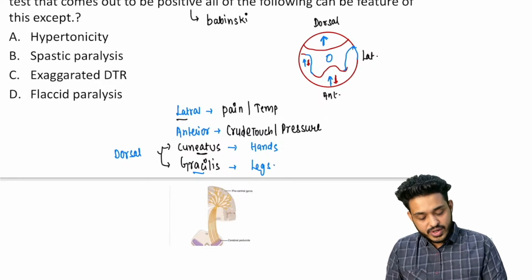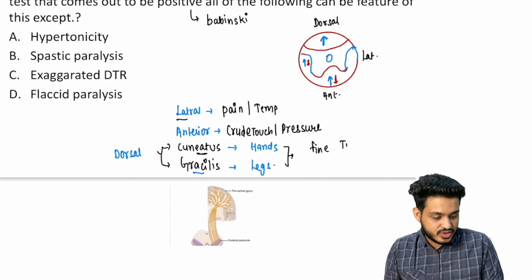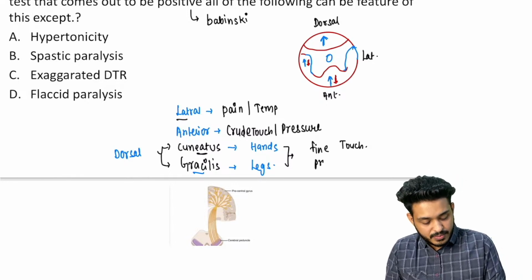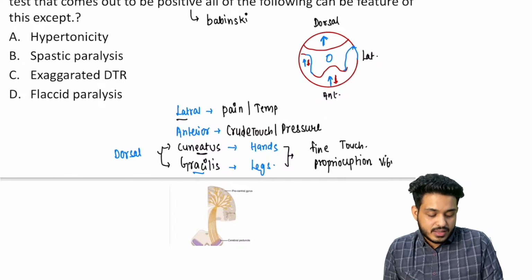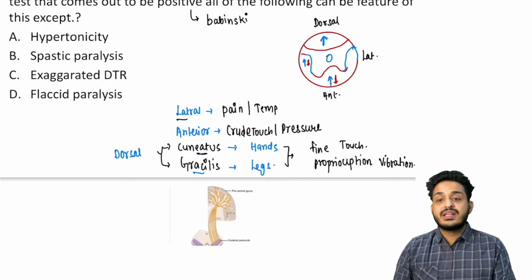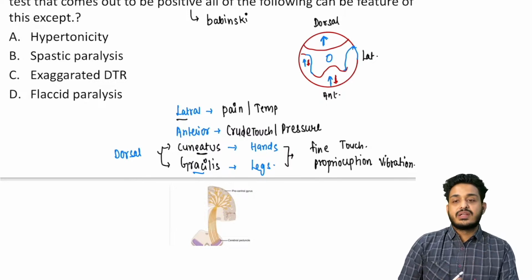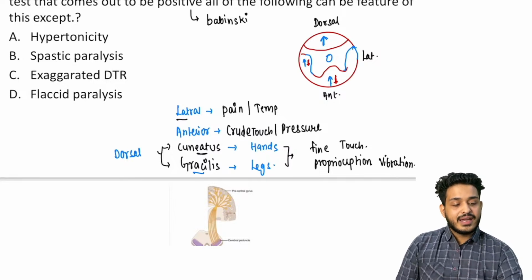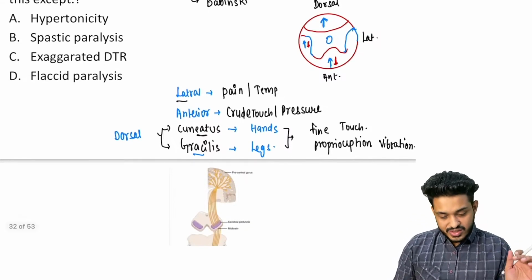What information are they going to take? Simple. They are going to be responsible for fine touch, proprioception, 2-point discrimination, and vibration, right? So all this information is going to be taken up by these pathways from the lower part of the body. A question they will ask you: crude touch is taken up by the anterior pathway. Lateral spinothalamic tract is responsible for pain and temperature, right? And the anterior one is going to be your crude touch and pressure, right?